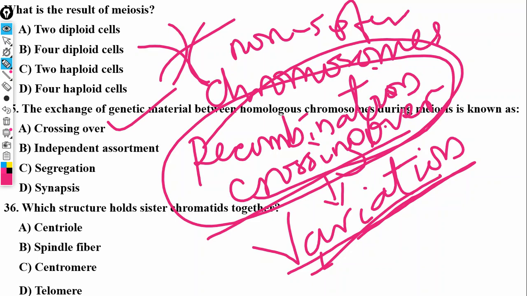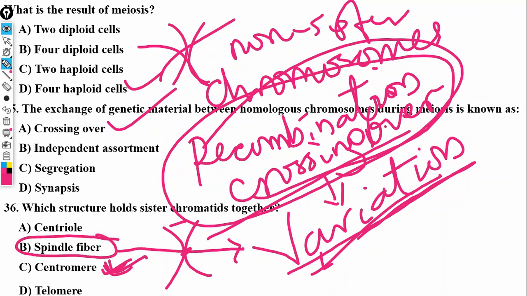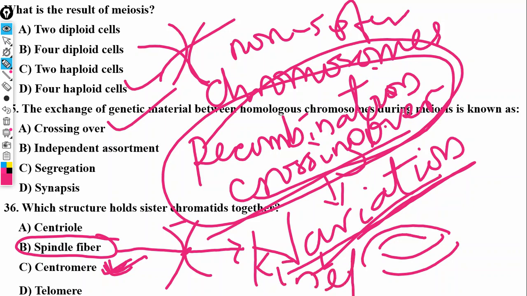Which structure holds sister chromatids together? I didn't mark this. The structure that holds sister chromatids together is at the center, isn't it? That's central. It's the centromere. Spindle fiber is that fiber that is formed by what we call, do you remember I called it, the kinetochore? All right. Then the telomeric region is just the end